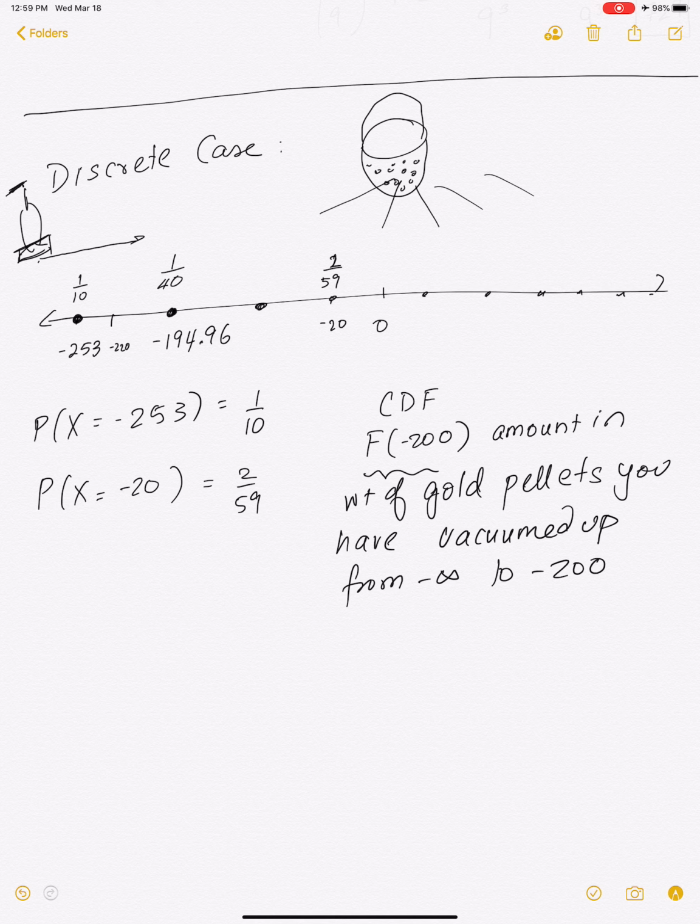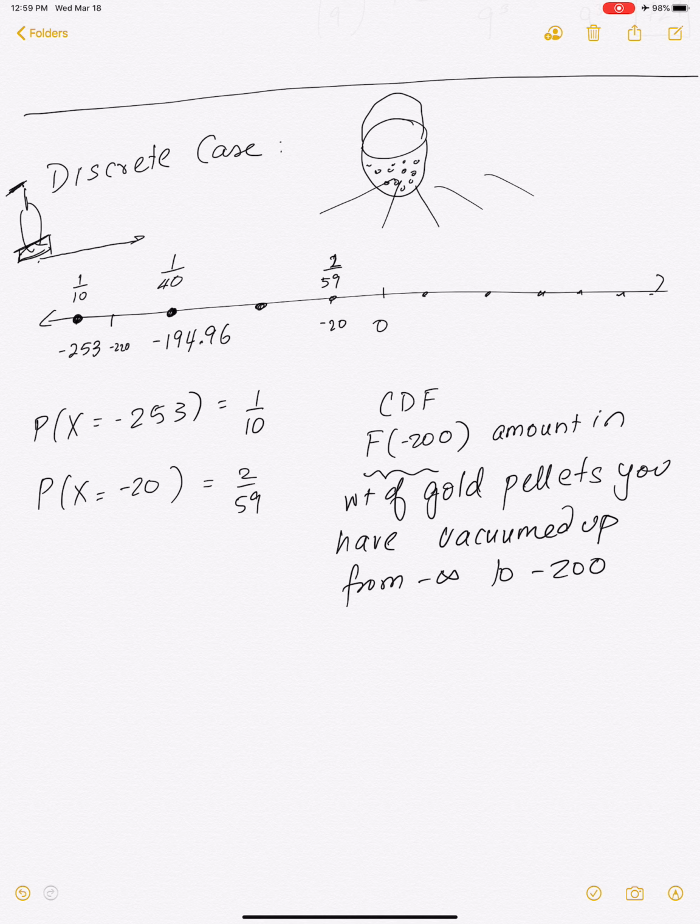Okay, so you can think of that as the cumulative distribution function. Cumulative comes from the word accumulated. So how much have you accumulated from minus infinity to minus 200 is what you have as the CDF.